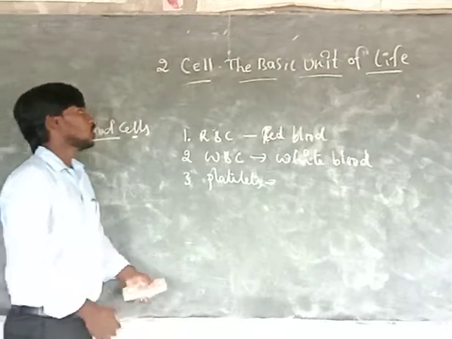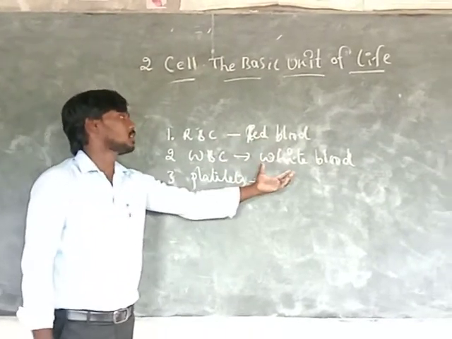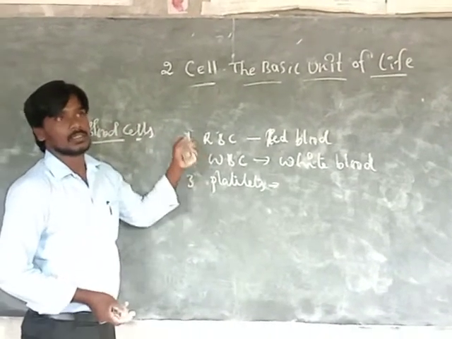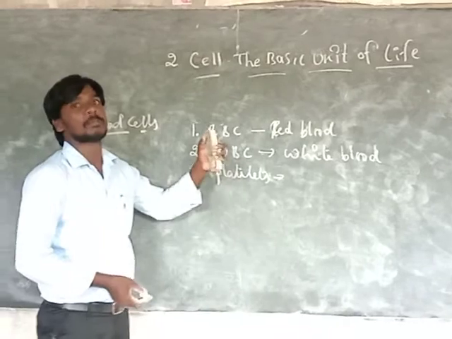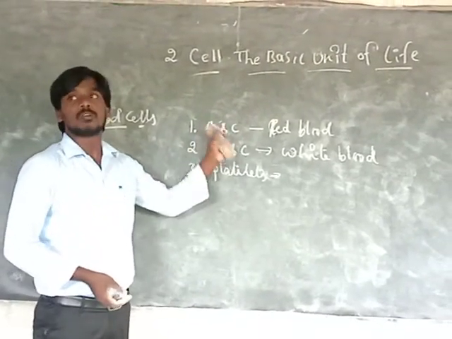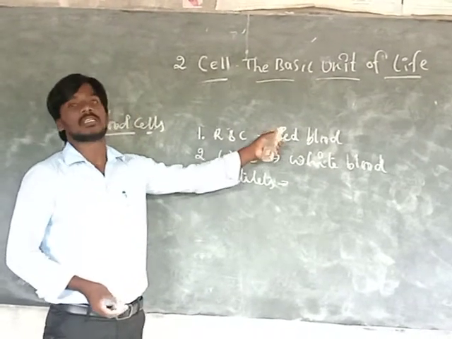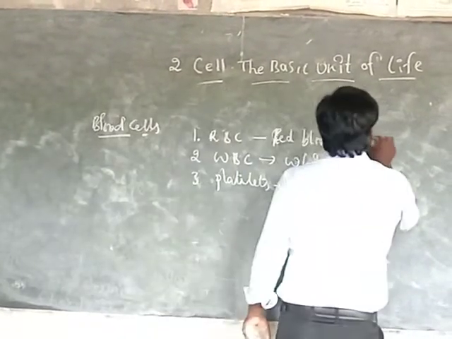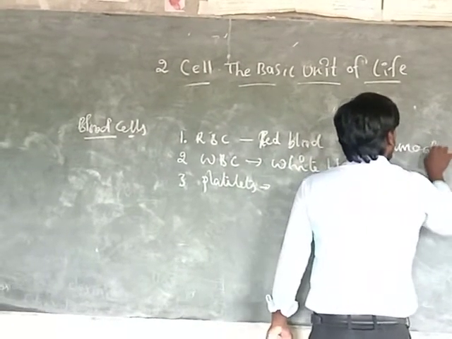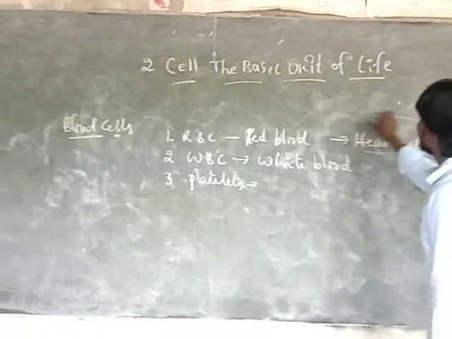Okay, so what are the differences between RBC and WBC? What is red and what is white? In our blood, hemoglobin is one of the pigments, or colors, that is red. So that's why in our body the blood is red in color. That's the reason. Hemoglobin is one of the pigments.